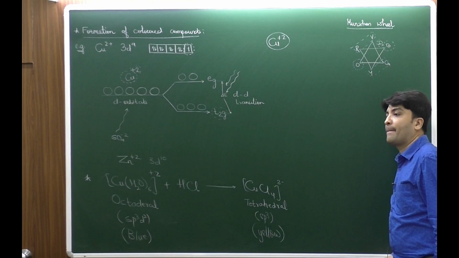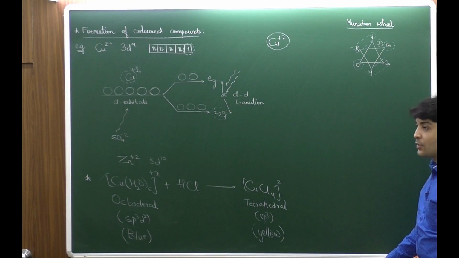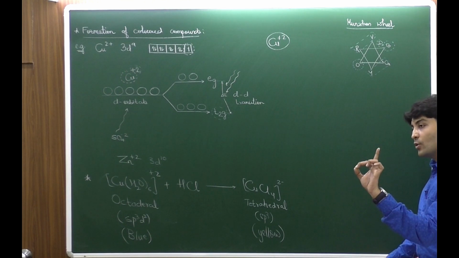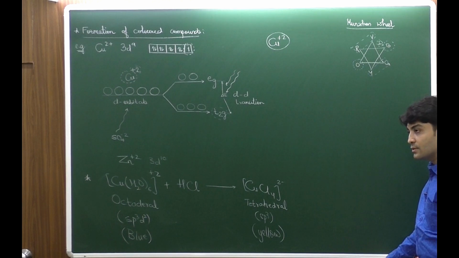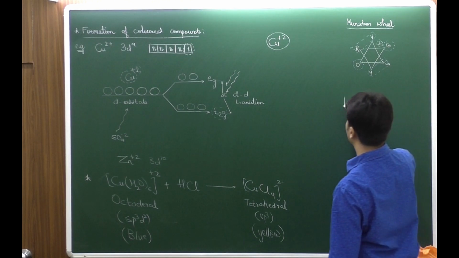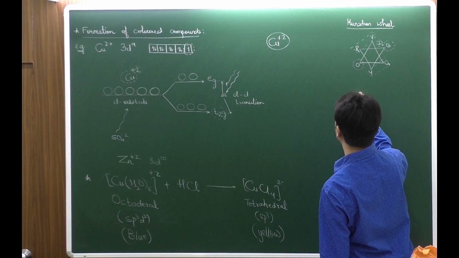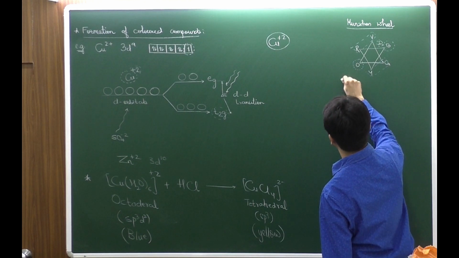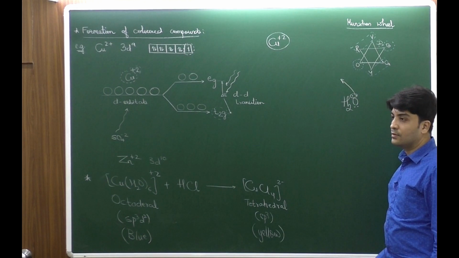What is the bonding between copper and water? Bonding between copper and water? Complexes always have only one type of bond: coordinate. The water is a neutral ligand. The ligands are those which will have the tendency to donate the lone pair.